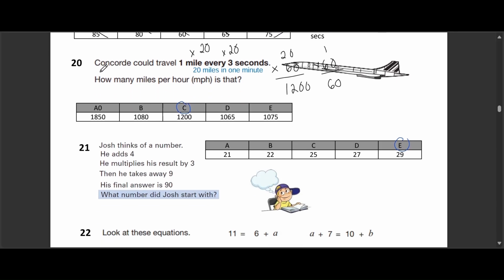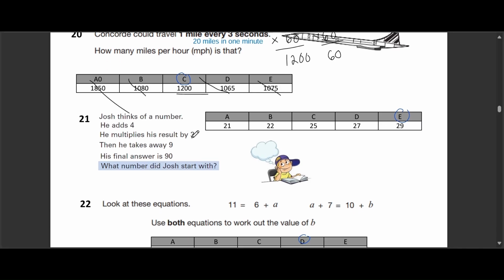Question 20. Concorde could travel 1 mile every 3 seconds. How many miles per hour is that? Our choices are A. 1850, B. 1080, C. 1200, D. 1065, and E. 1075. The correct answer is option C, 1200. If Concorde travels 1 mile every 3 seconds, that means it travels 20 miles in 1 minute. To convert that to miles per hour, we multiply by 60, since there are 60 minutes in an hour. 20 times 60 equals 1,200 miles per hour. Option A is too high, and options B, D, and E are too low compared to the correct speed calculation.